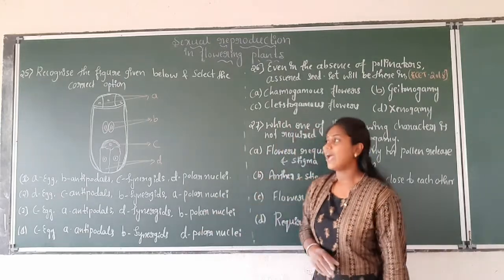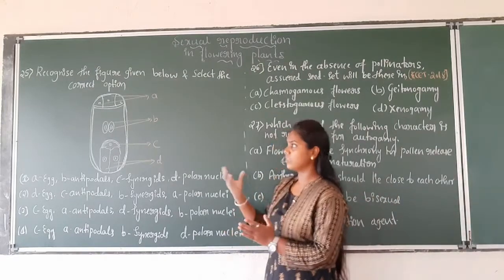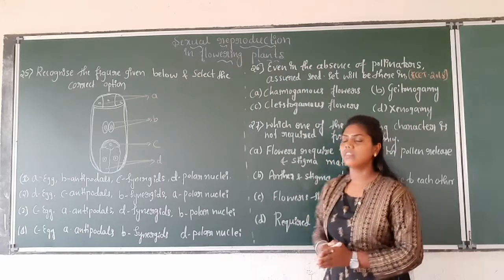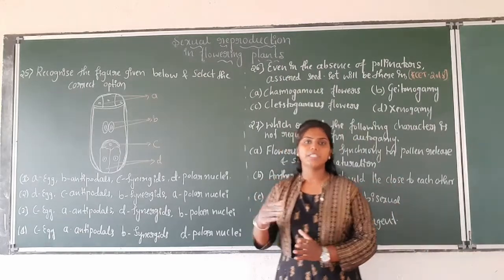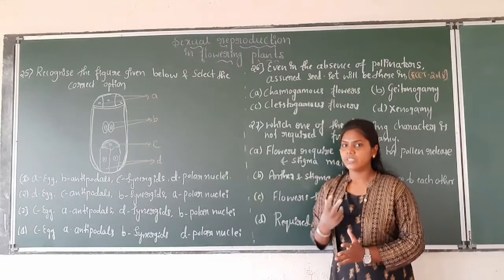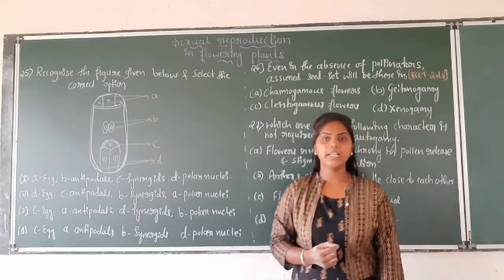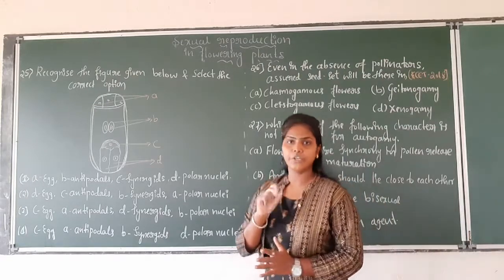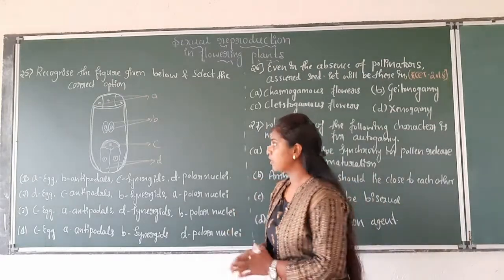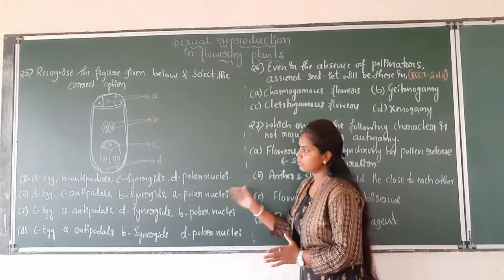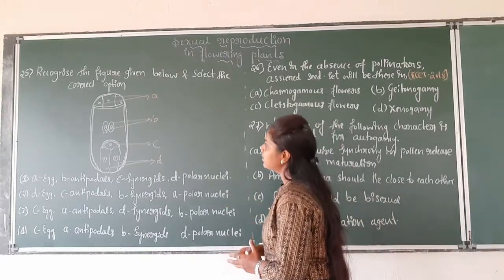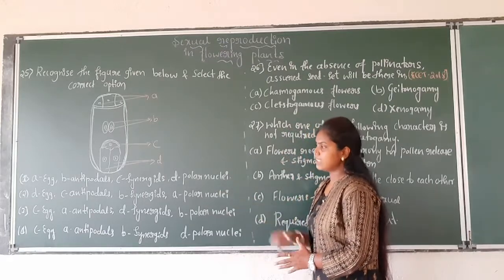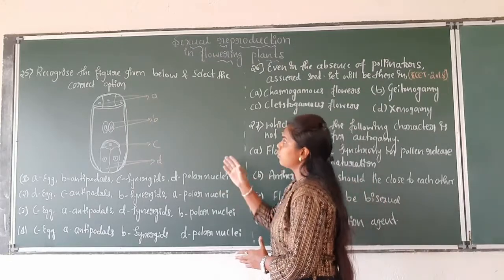Okay, so as we have practiced, in this diagram the embryo sac consists of 3 antipodal cells, which are opposite to the 2 synergids and 1 egg cell, and the central cell consists of 2 polar nuclei. So about the diagram, which has 4 options, here option C is the correct option for the figure.